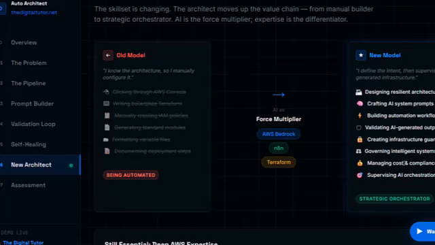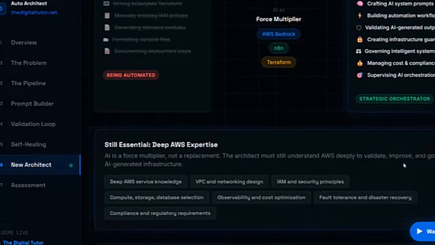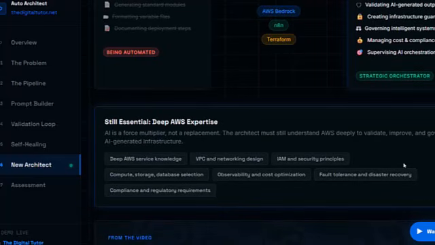But this does not mean AWS expertise becomes less important. Actually, it becomes more important. Because if you do not understand AWS, you cannot validate the AI output. If you do not understand networking, you cannot judge the VPC design. If you do not understand IAM, you cannot spot dangerous permissions. If you do not understand fault tolerance, you cannot evaluate resilience. If you do not understand cost optimization, you cannot identify waste.